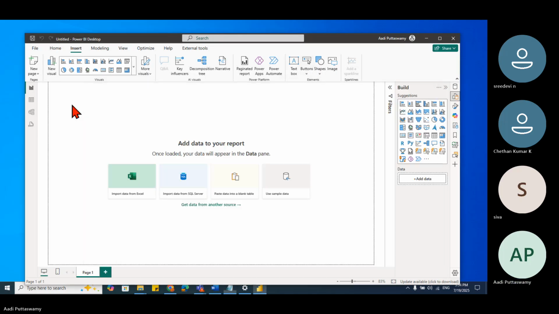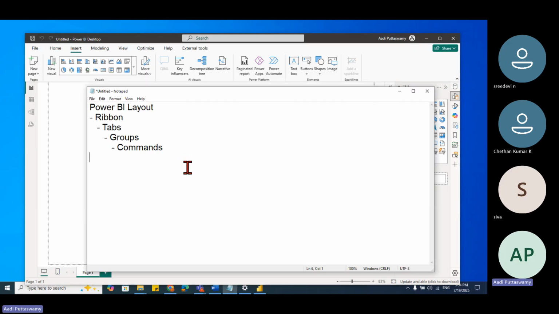Next, can you see this? We have some buttons here. These are called views. We have four views. Let's go here. First one, report. Second one, table. Third one, model. Then we have tags query.